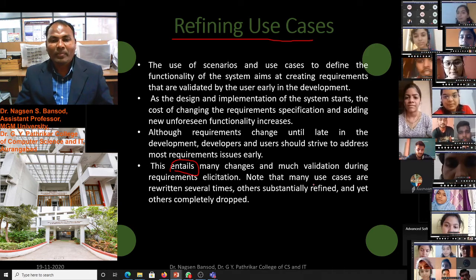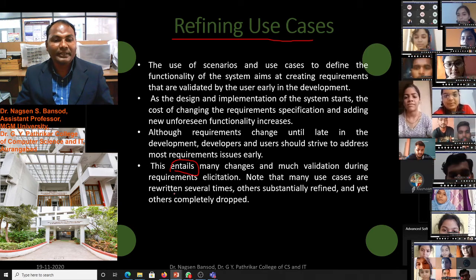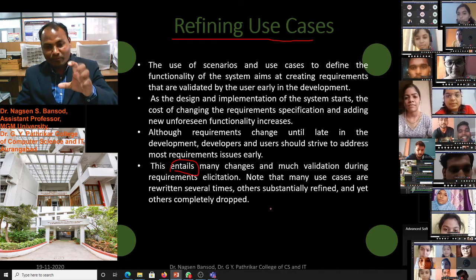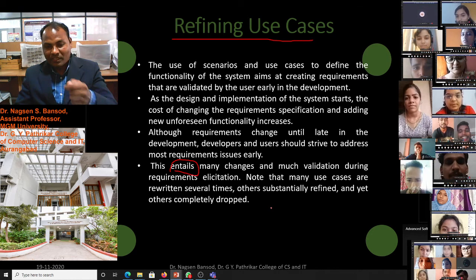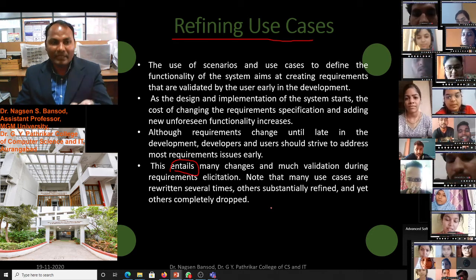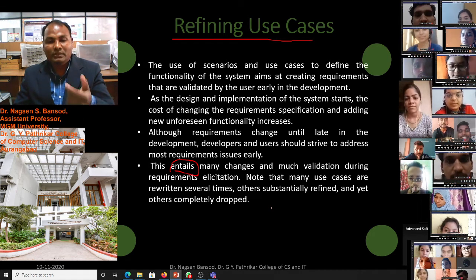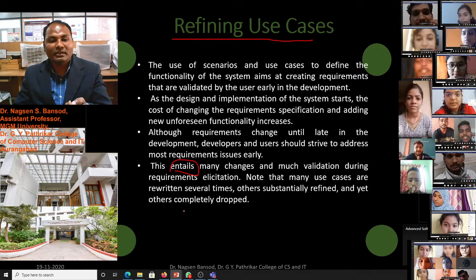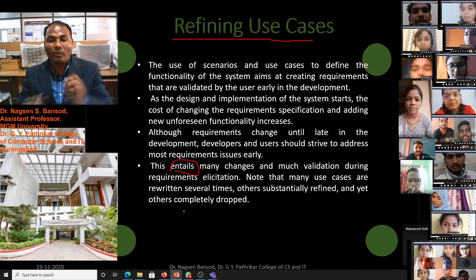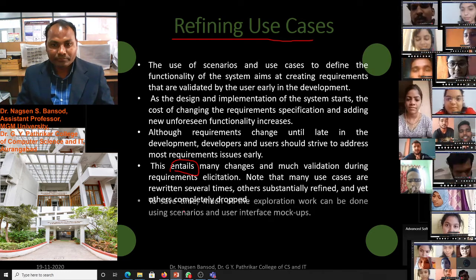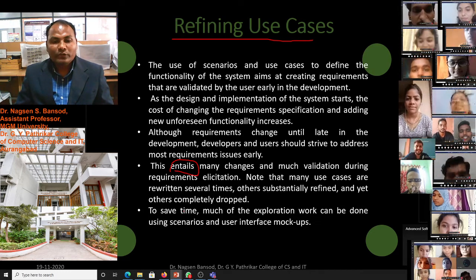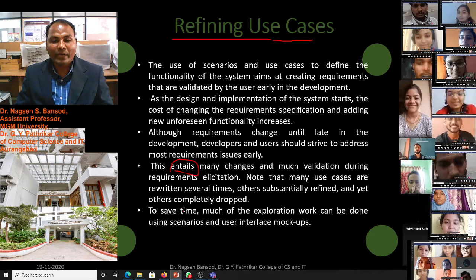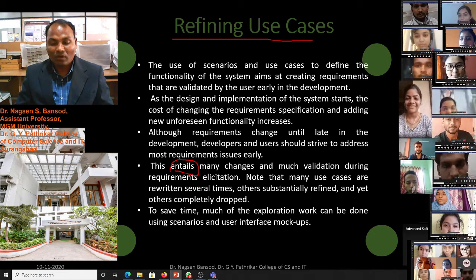Note that many use cases are rewritten several times. We have to write one use case many times; if we miss something, we have to write again. Similarly, others are substantially refined and yet others are completely dropped. To save time, much of the exploration work can be done using scenarios and user interface mockups.